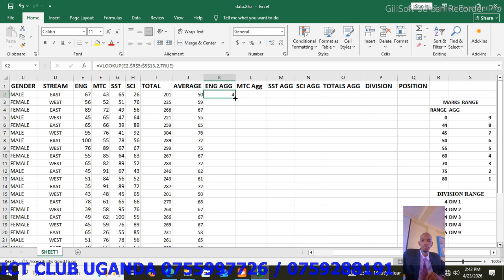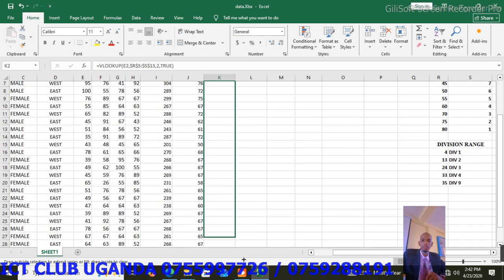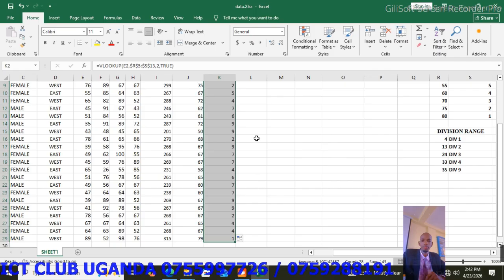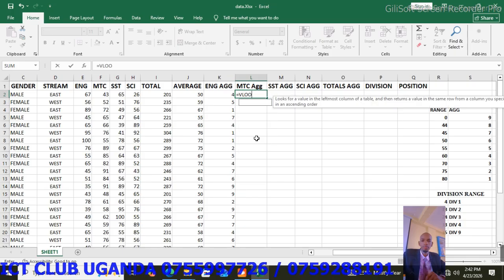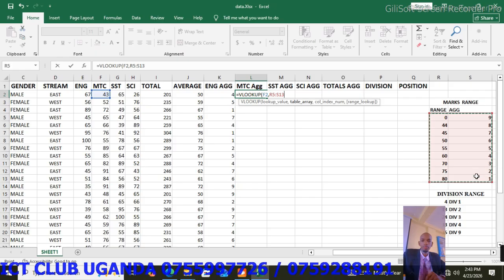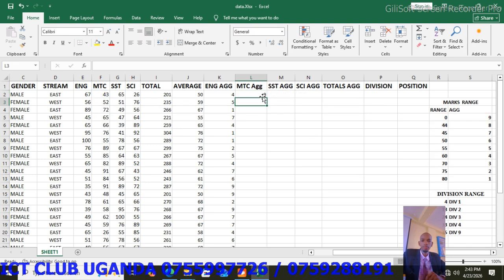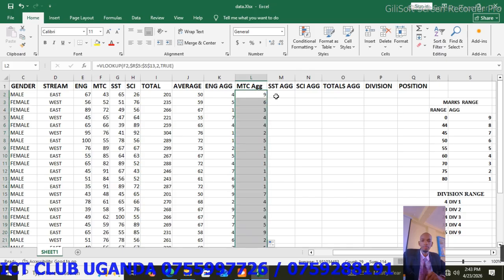So we have the aggregate, then autofill to get others. Do the same to get the math aggregate: equals VLOOKUP, open the brackets, the first math mark, comma, highlight the table array, press F4 on your keyboard to lock it, comma, column index number is 2, comma, true. Close the brackets, press enter, autofill to get the rest.